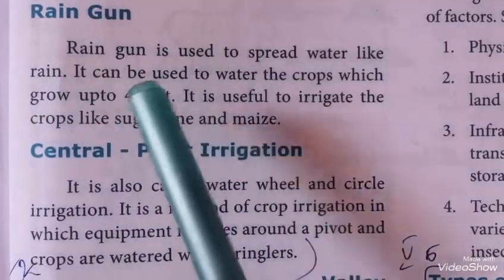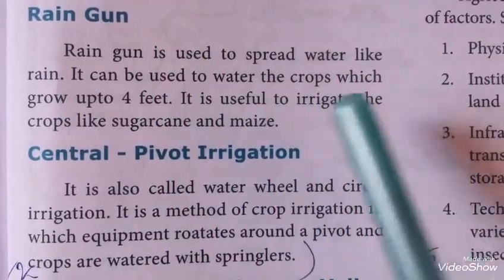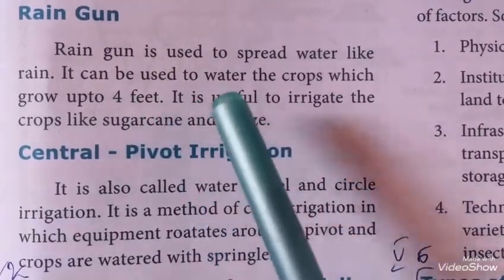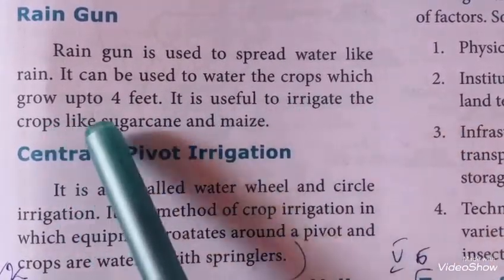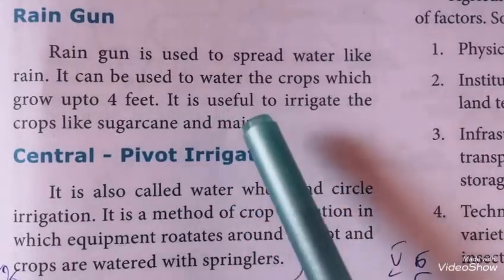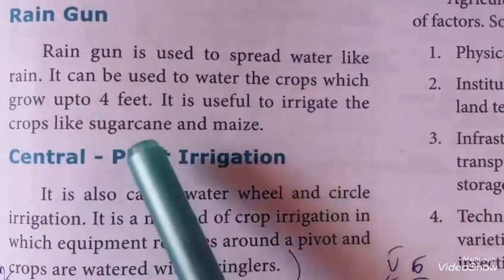Rain gun. Rain gun is used to spread water like rain. It can be used to water the crops which grow up to 4 feet. It is useful to irrigate the crops like sugarcane and maize.